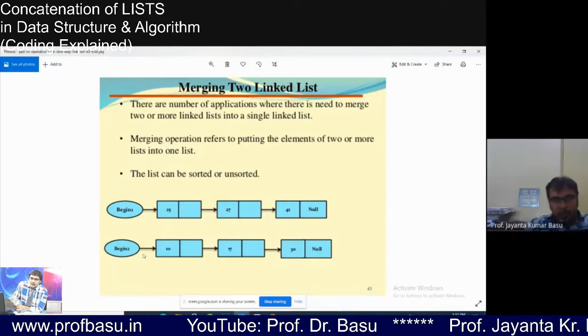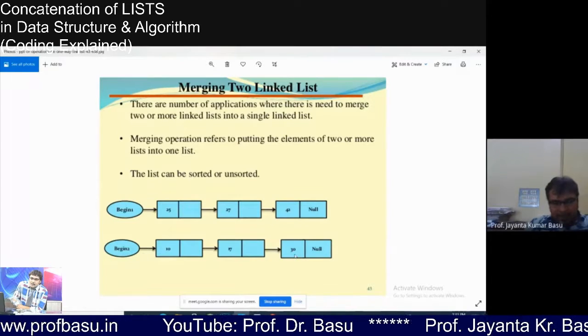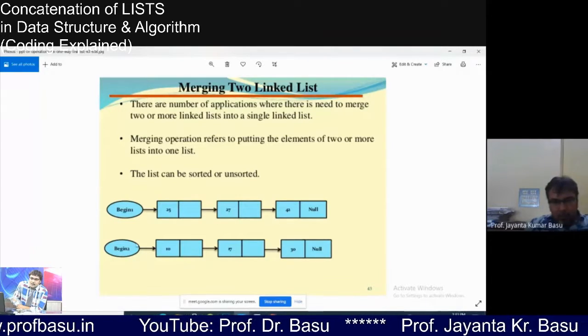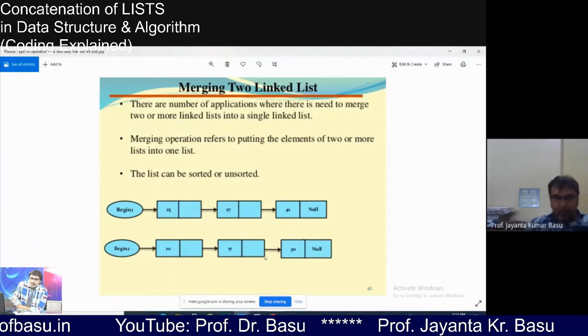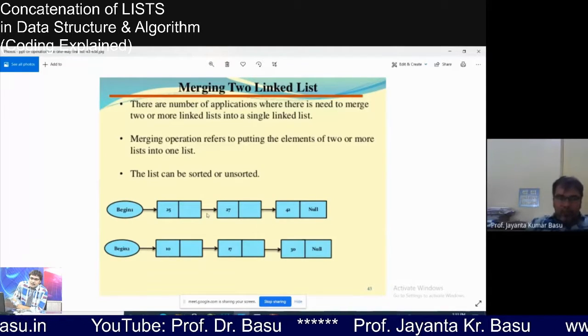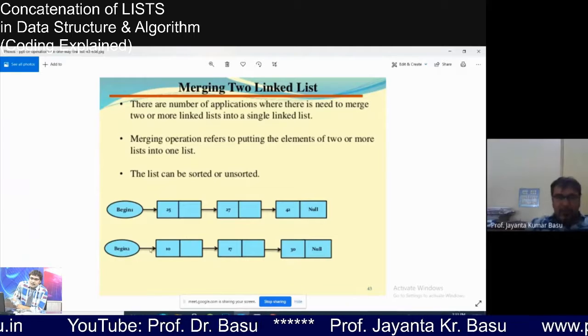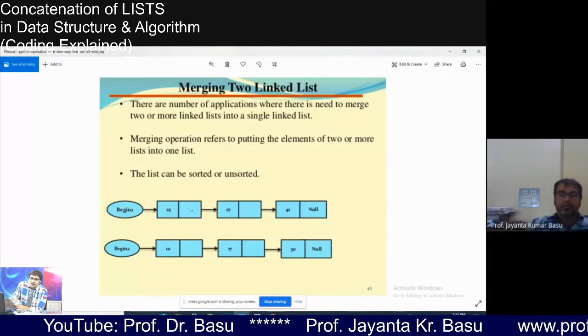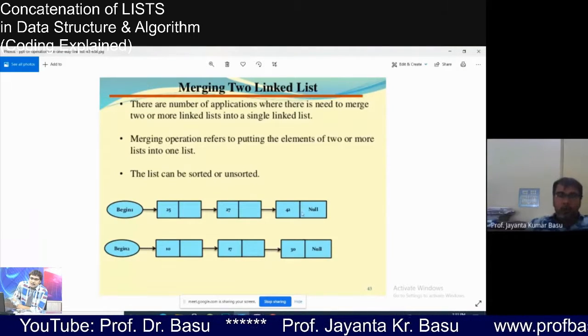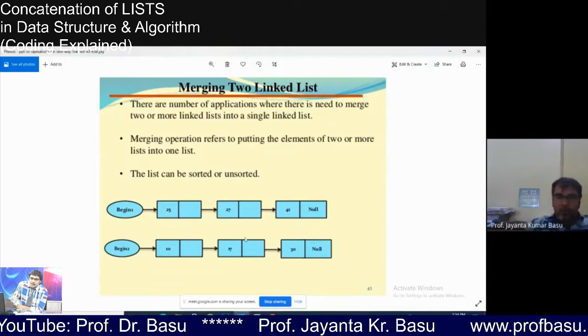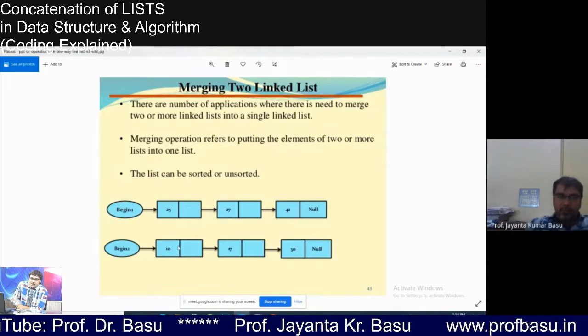One is we can do it with the help of a second list, which will be the reverse form of the first list. When we create the second list, we will take the first node of the first list and move it to the first node of the second list, the reverse list.